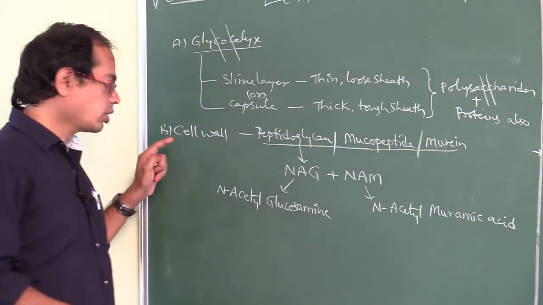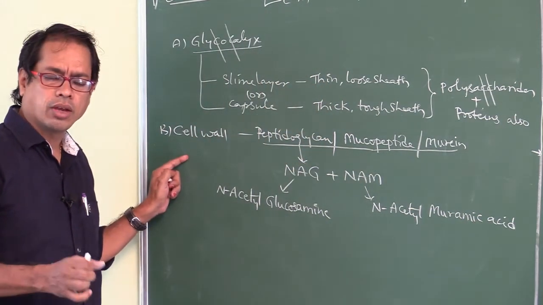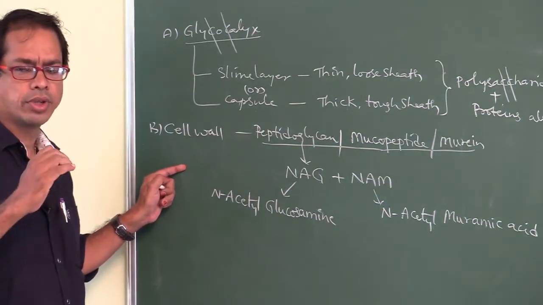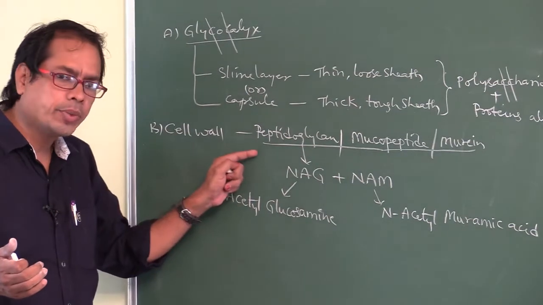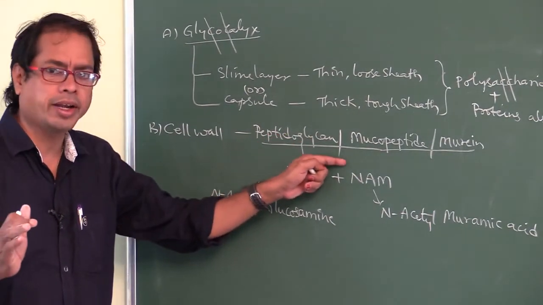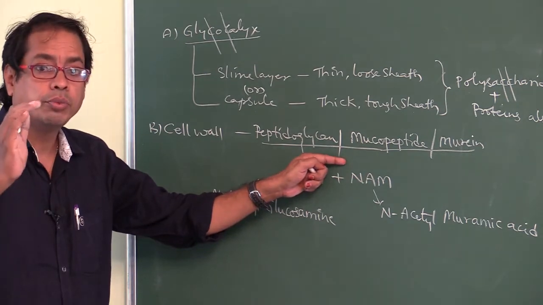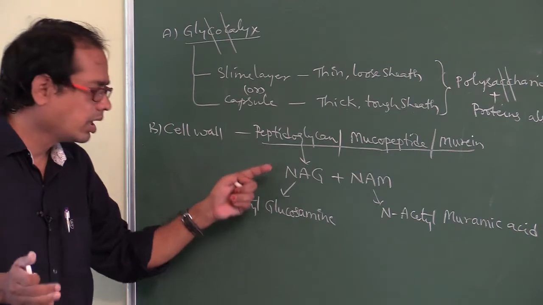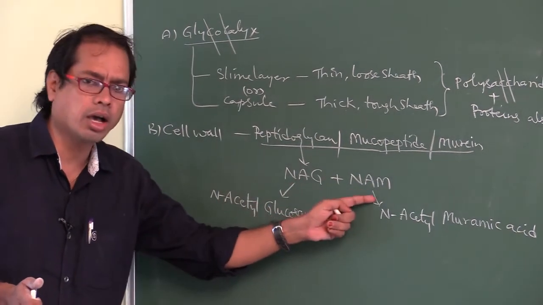Where do you find the cell wall? Below the glycocalyx. It is made up of peptidoglycan, also called mucopeptide, also called murein, which consists of NAG and NAM.